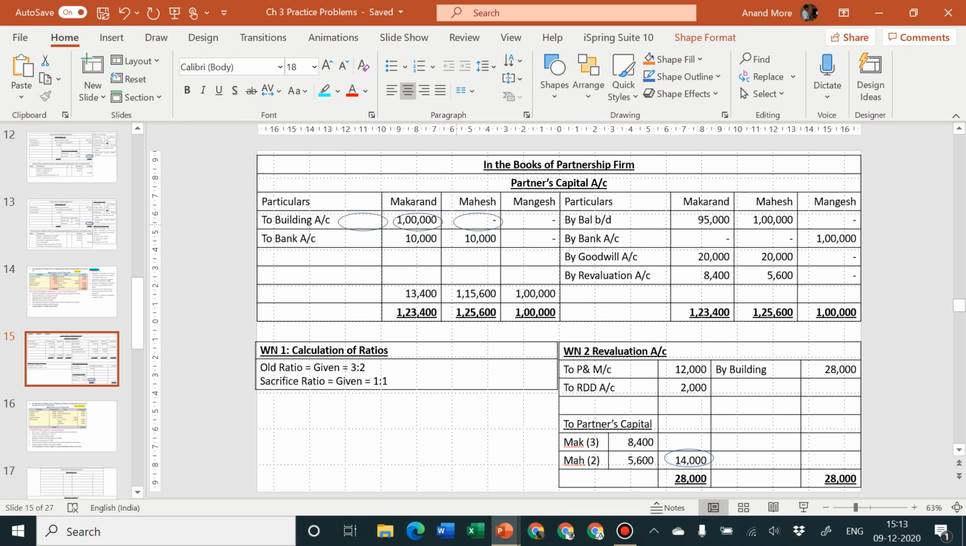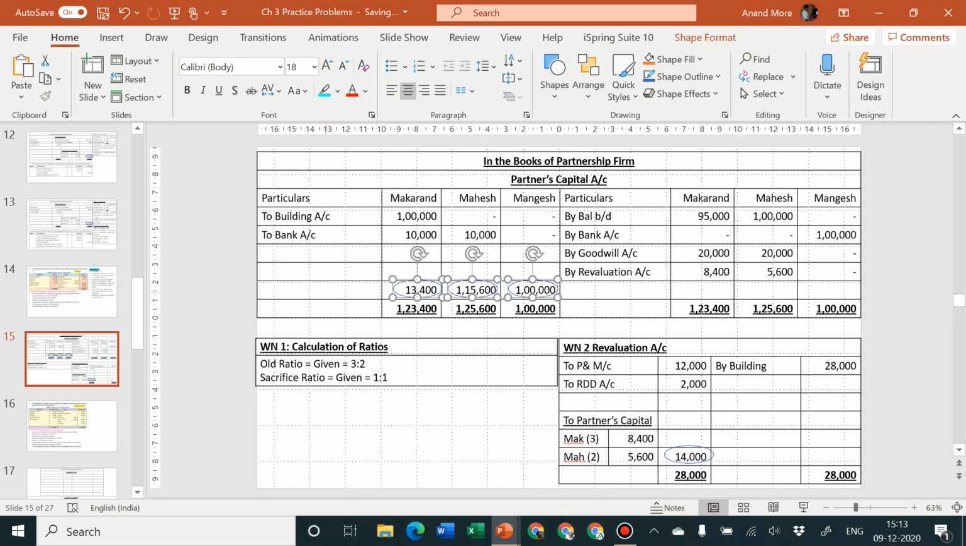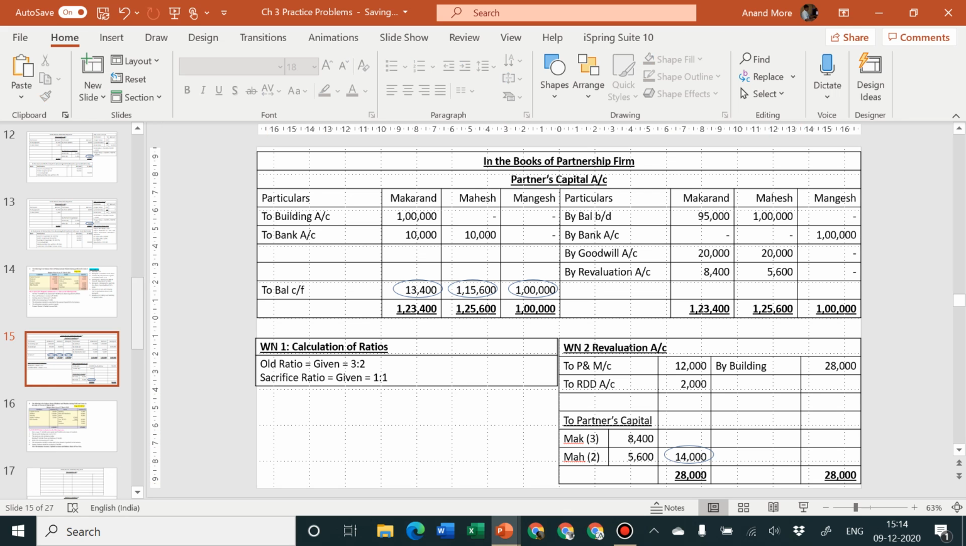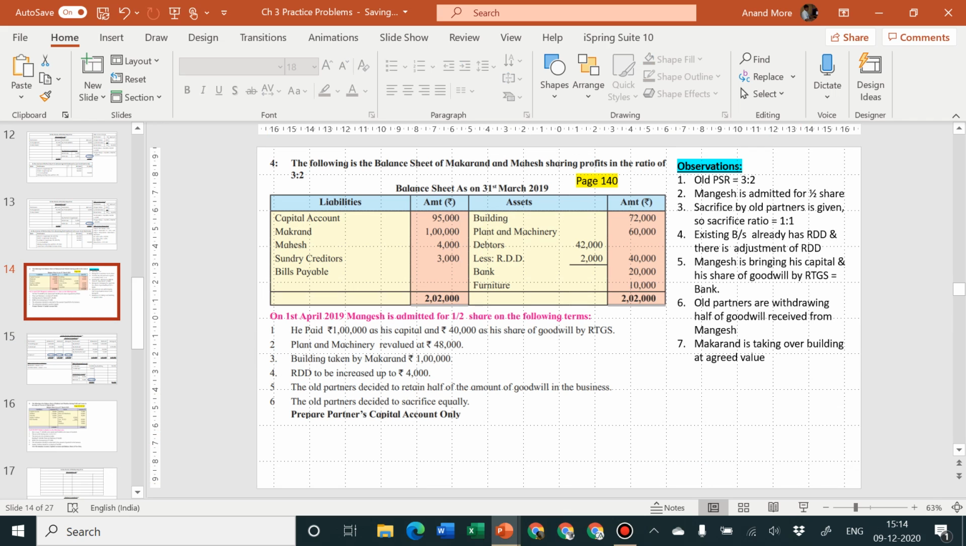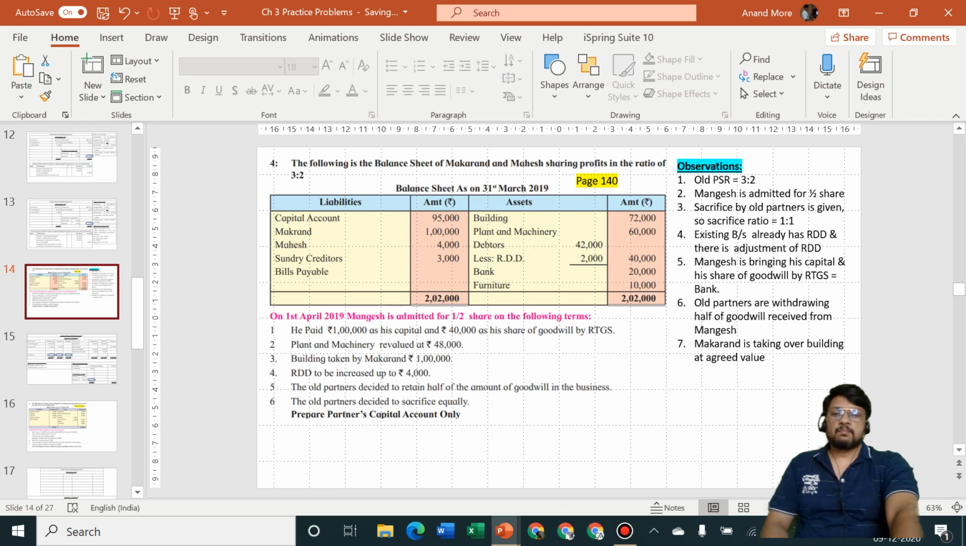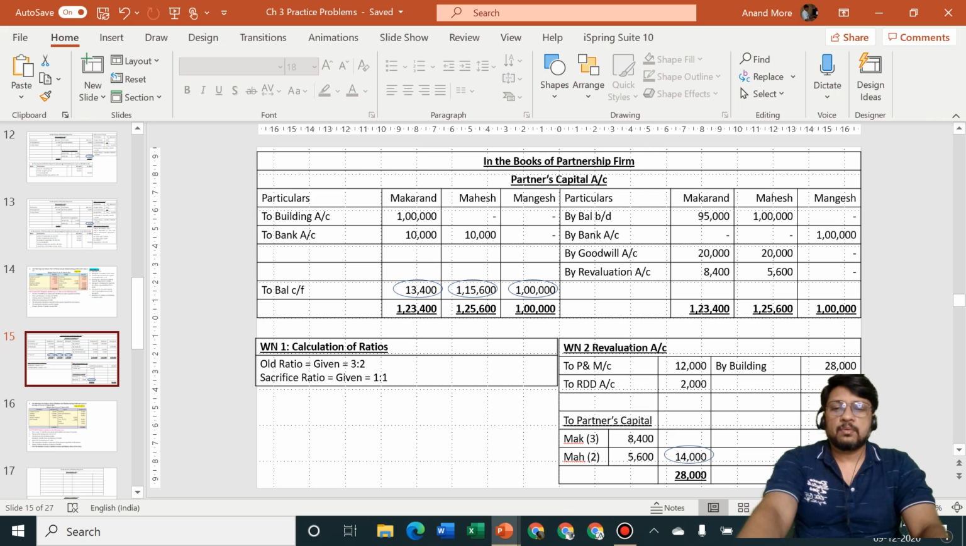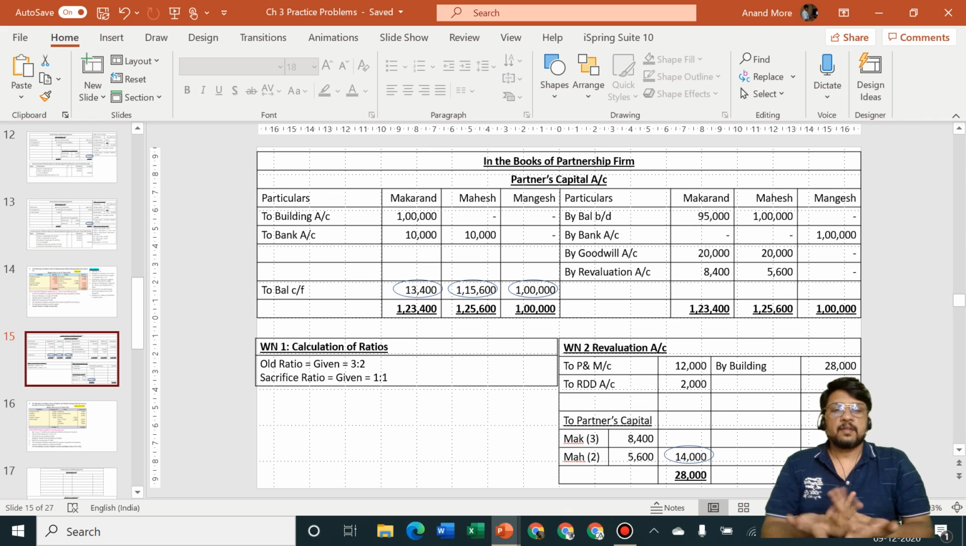These are the three balancing figures, so I am putting them in an encirclement so that it will be easy for us to tell to the examiner that we have not copied it from anybody, but we have calculated it as a balancing figure. This was the only part of the question which was asked. What was the question? Prepare partners capital account. What have we done? We have completed partners capital account. Working note number, oh yes, there are two working notes. Working note number 1 is calculation of ratio and revaluation account.